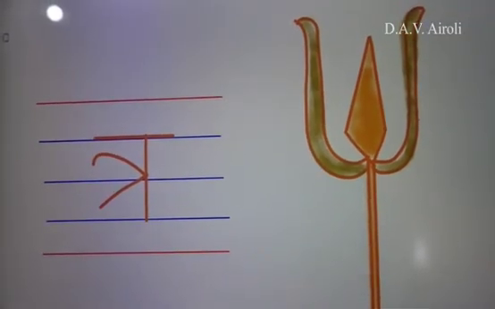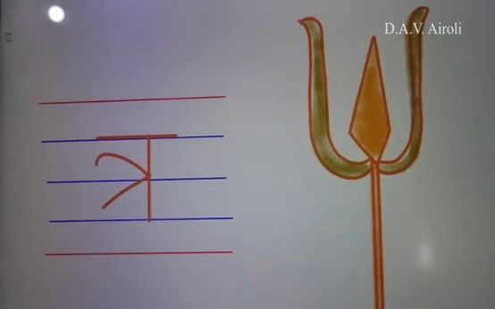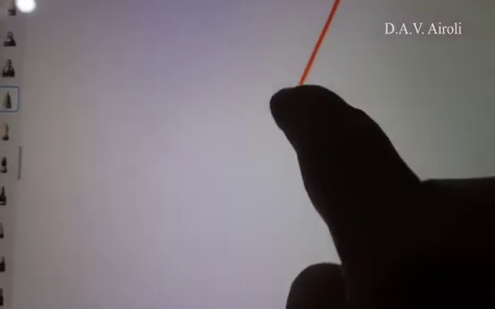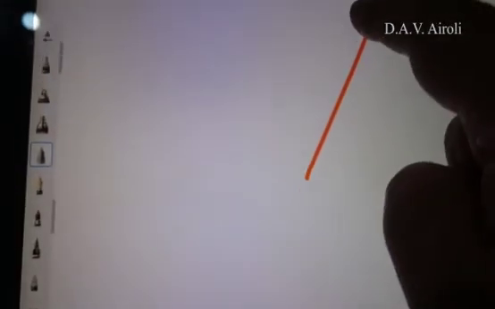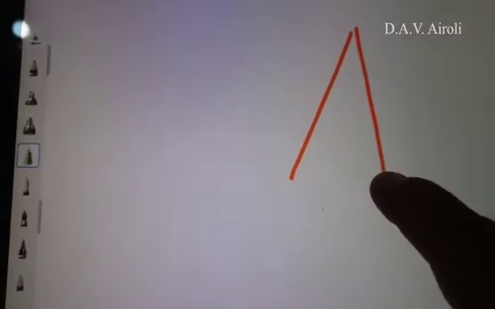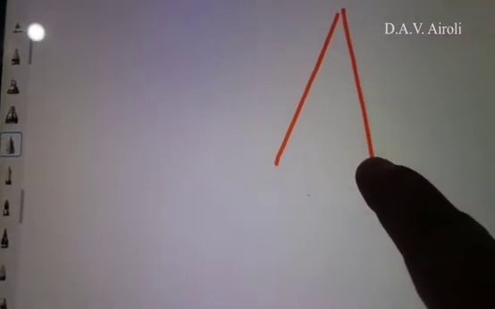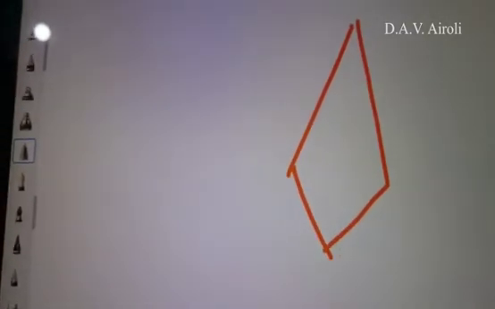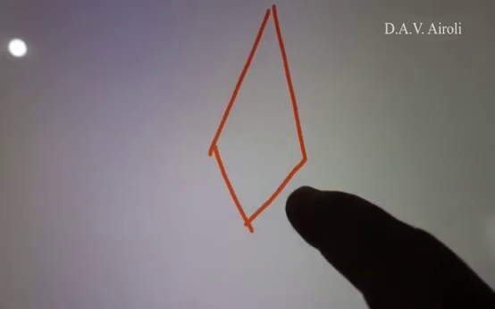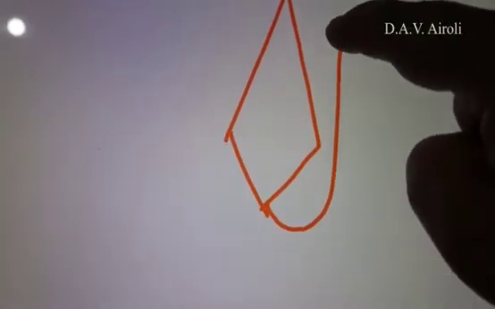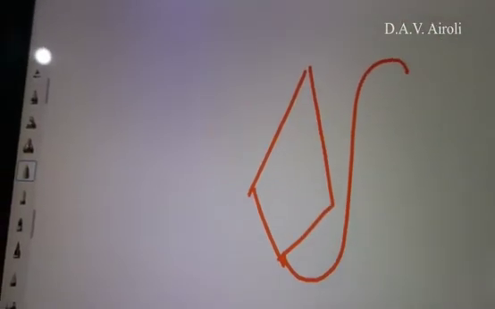Do you want to learn how to draw Trishul? Now teacher will show you how to draw Trishul. Start with a slanting line. Then one more slanting line. Now join these 2 lines by 2 more slanting lines. Now you have to make one more line and then go outward.